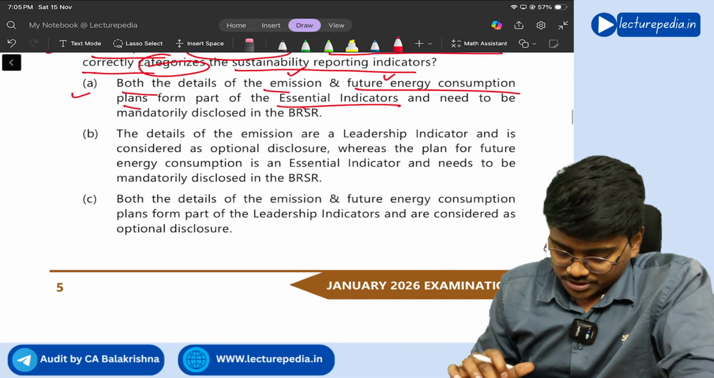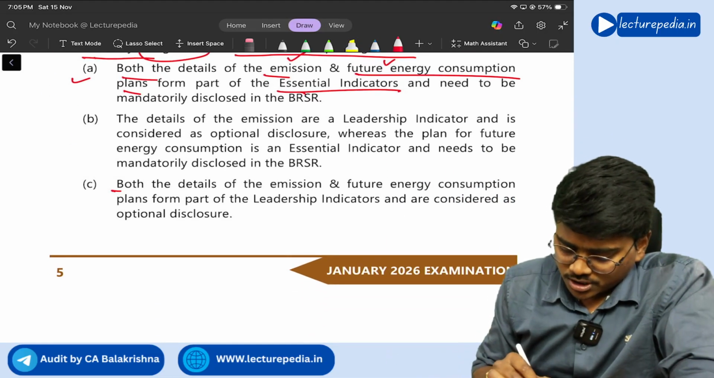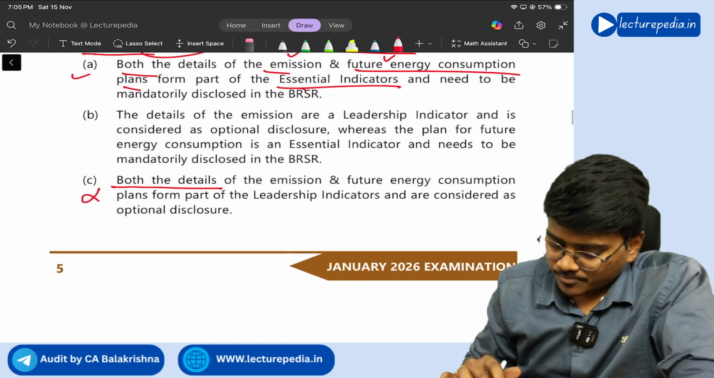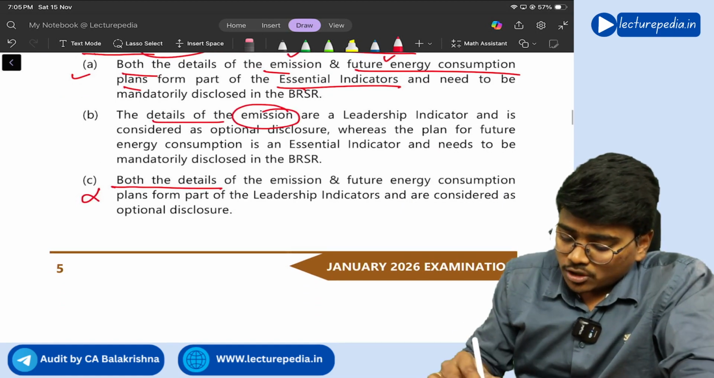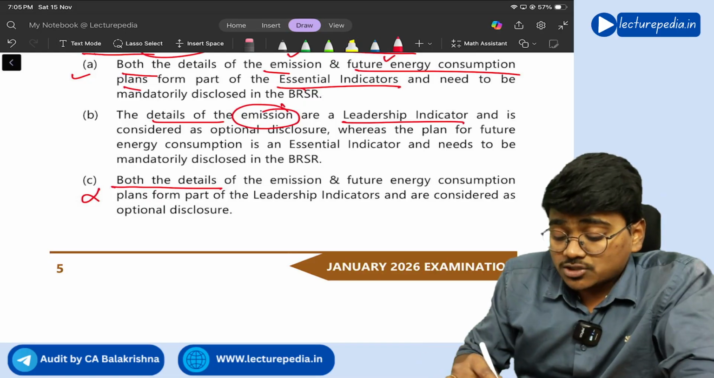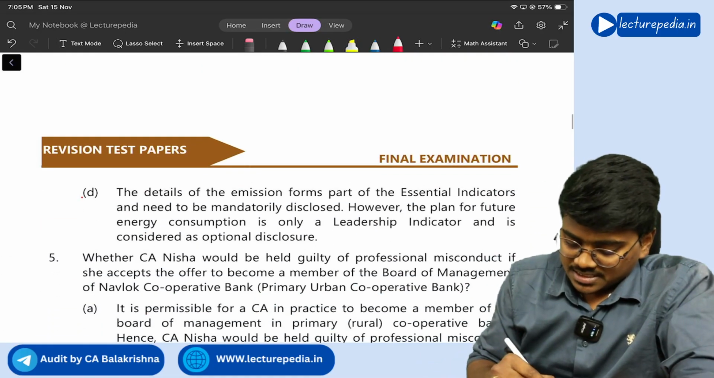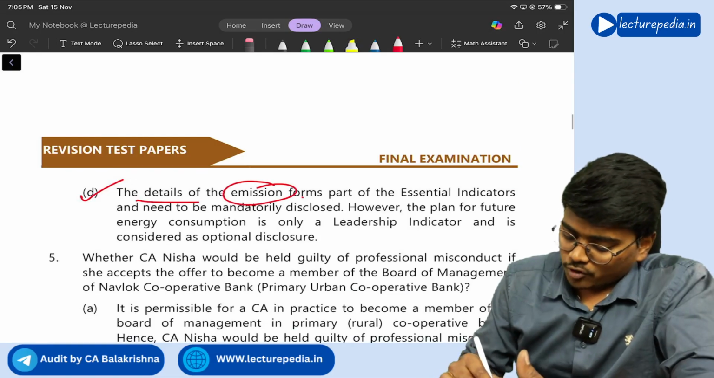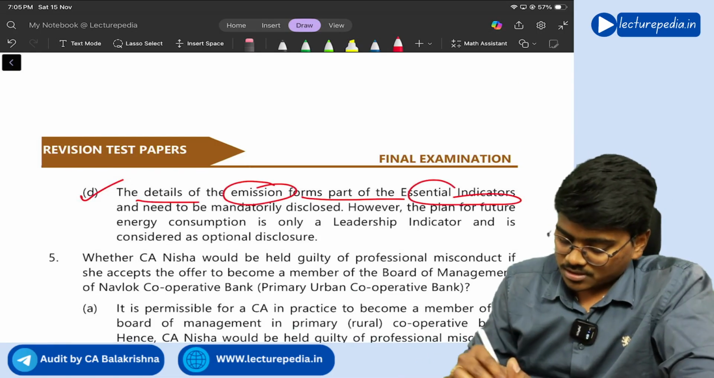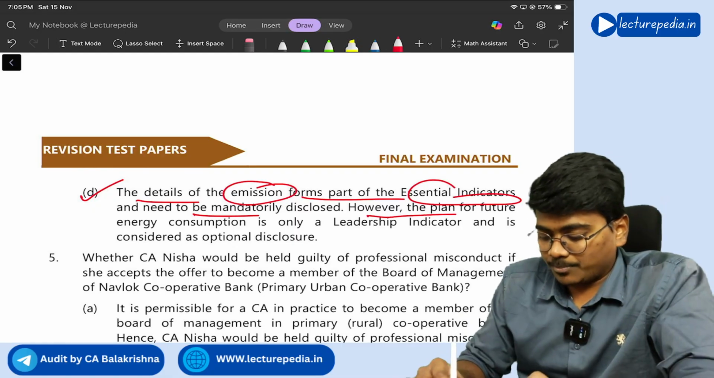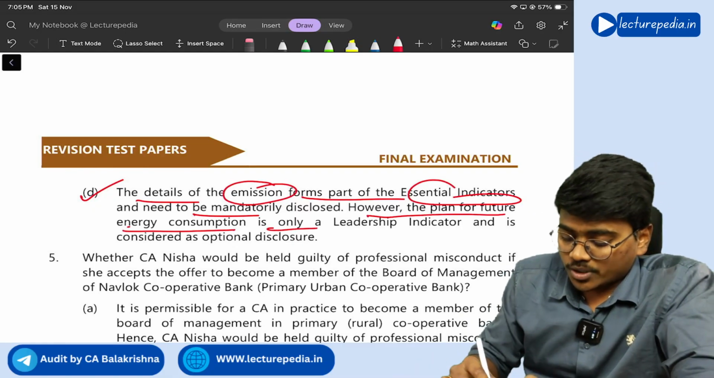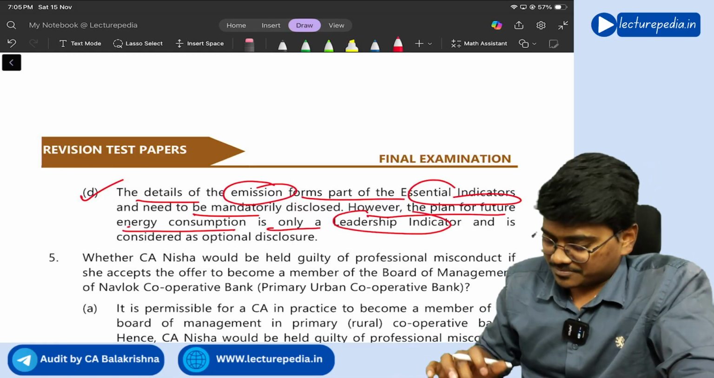So this is also saying both the details, so this is also wrong. Details of emission are leadership indicators, it says. No, details of emission are essential indicators. So option D is the correct one. Details of emission form part of essential indicators and need to be mandatorily disclosed. However, the plan for future energy consumption is only a leadership indicator, right?